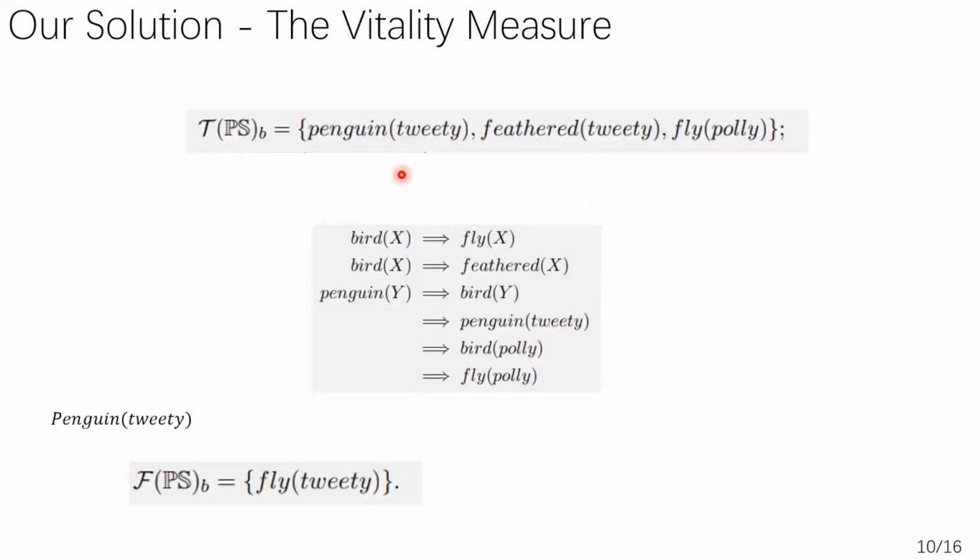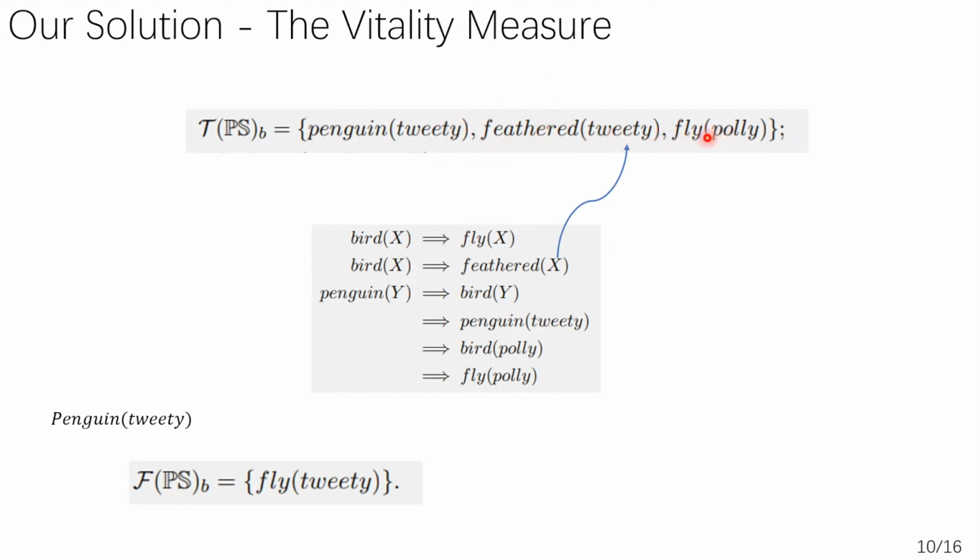I will demonstrate the idea with this example. So for the axiom, Tweety has feather. In the true set, we need this clause, if bird then feather, to prove it. So this clause is vital for proving the true set axiom.